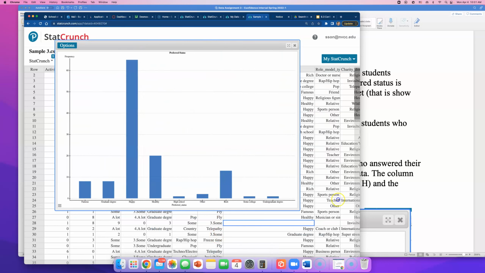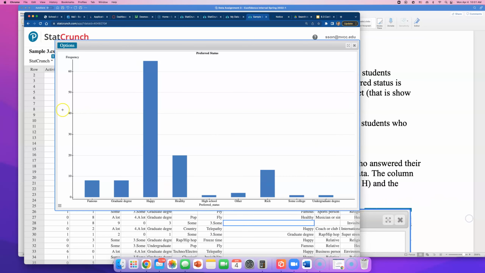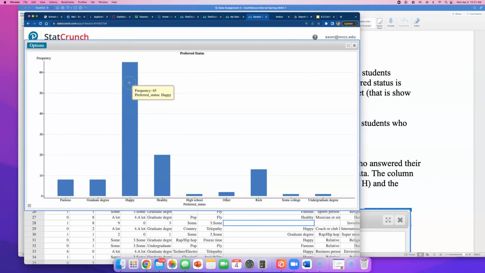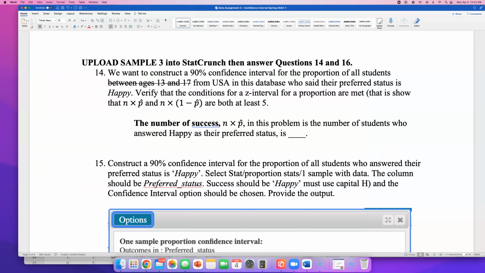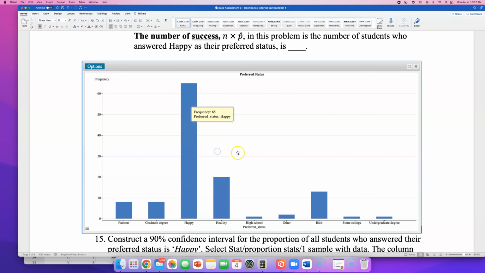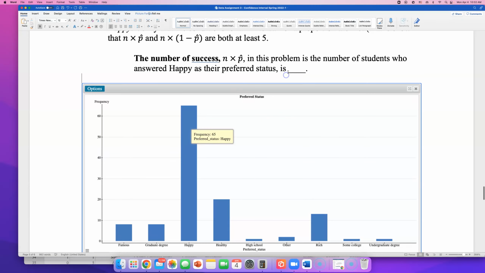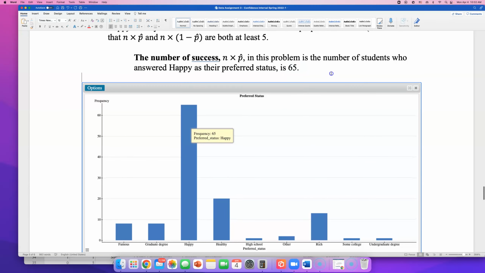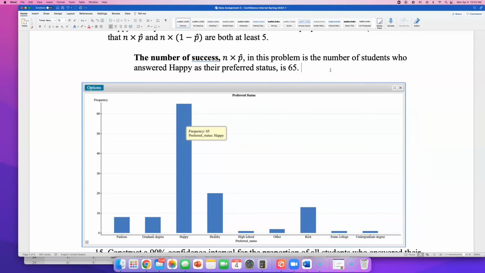I can look at this bar chart. Happy 65, right? Let me take a screenshot of this. I do want you to show me how you know these numbers, okay? So I did a quick bar chart, okay? And in this bar chart, it said 65 students answered happy as their preferred status, okay?